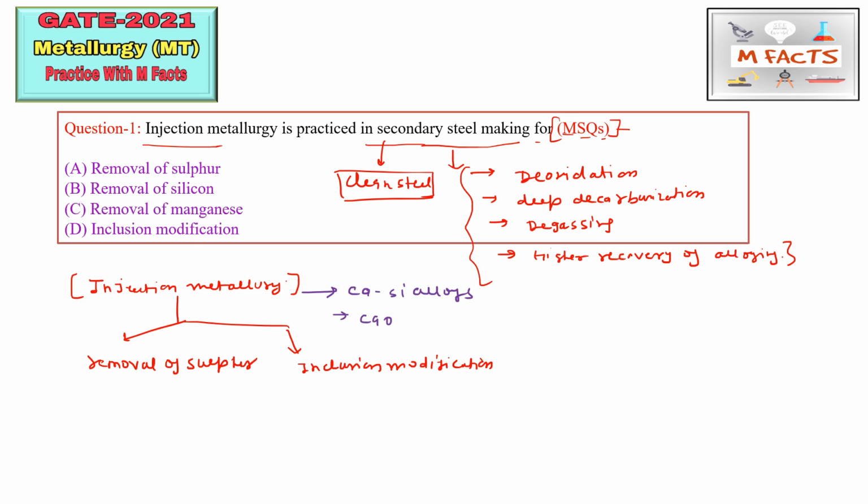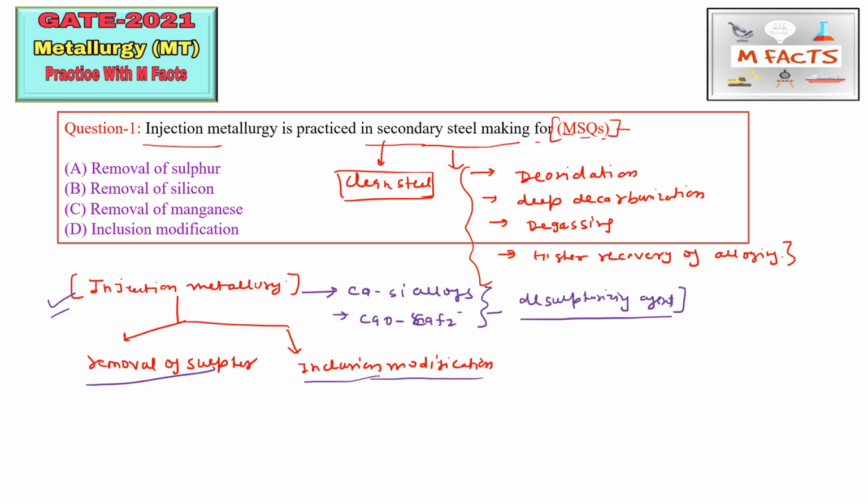CaO compounds, you can say CaO, CaF2, these are all desulfurizing agents. By injecting these agents, we remove sulfur, or we do inclusion modification through injection metallurgy.